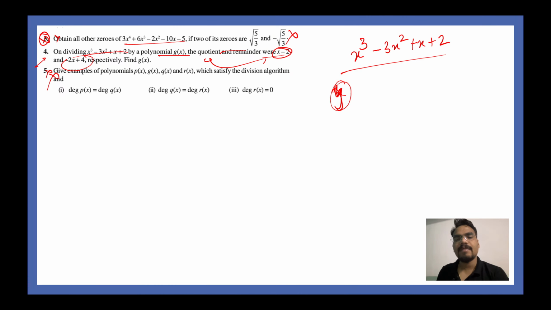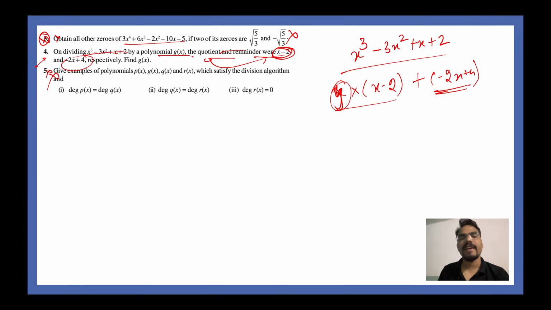So y times x minus 2 plus minus 2x plus 4 will give you the correct answer. Use the concept of division and you will surely get the answer.